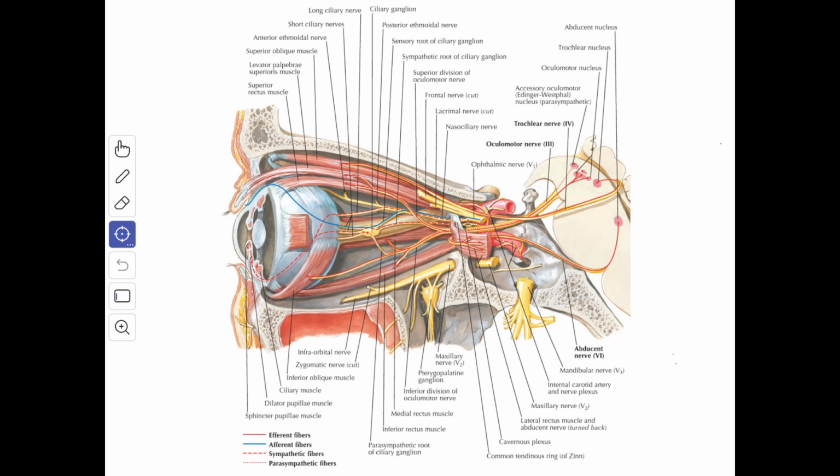When you see the clinical correlation, the abducens nerve palsy is the most common isolated palsy occurring due to the increased intracranial pressure. The abducens nerve lesion causing the paralysis of the lateral rectus muscle results in the medial or convergent squint or strabismus. The eyeball is fixed in the medial position due to the unopposed action of the medial rectus muscle. The horizontal diplopia occurs, which increases when the patient attempts to look towards the paralyzed side.